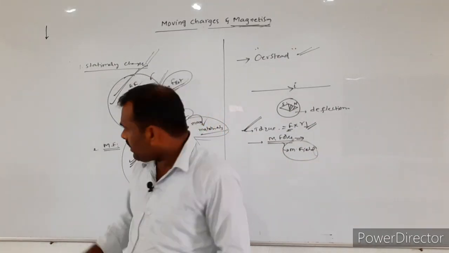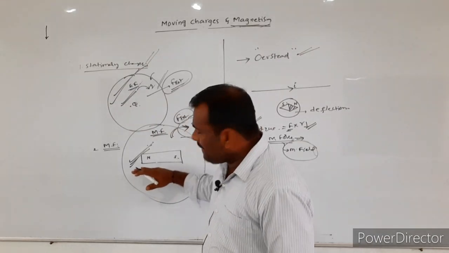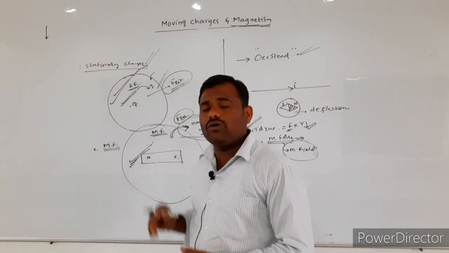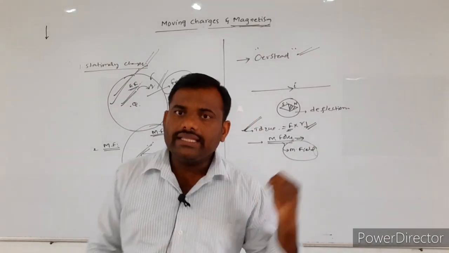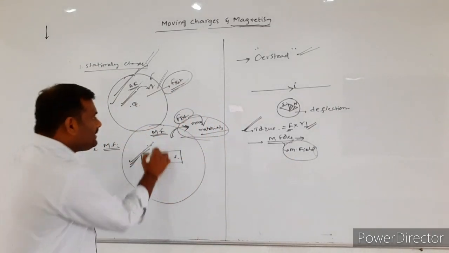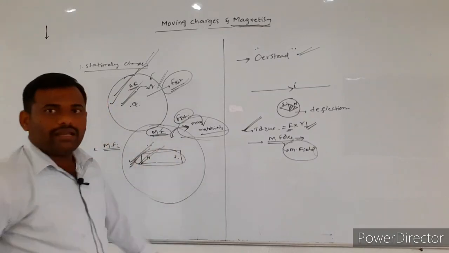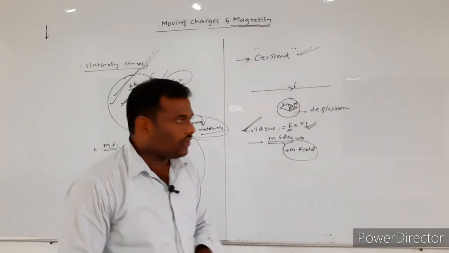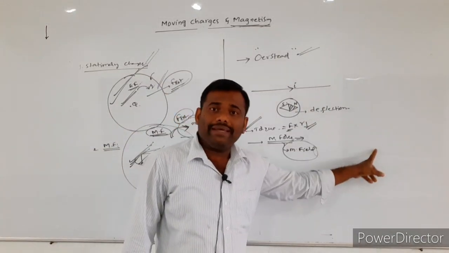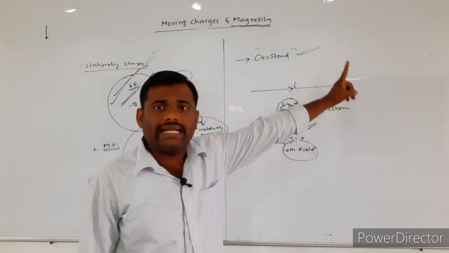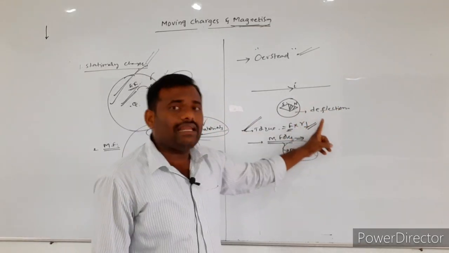But previously we said the magnetic field is produced by whom? By a bar magnet. Here there is no bar magnet. Only the current carrying conducting wire is there, as well as the needle.